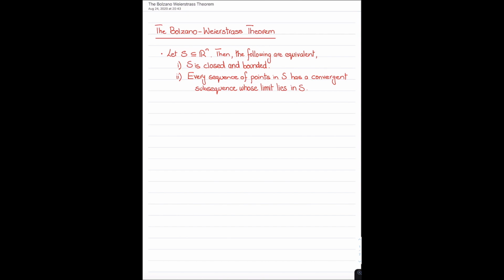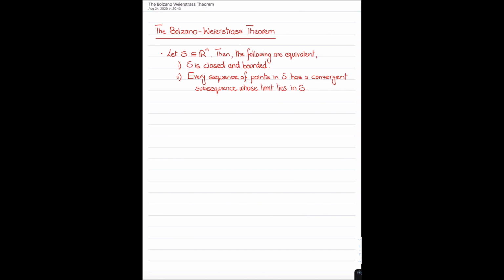The first one was that every bounded sequence in R to the power of n has a convergent subsequence, and the second one said that a point X lies in the closure of a set S if and only if there exists a sequence in the set S which converges to X. So those are the two theorems that I'll be using to prove the Bolzano-Weierstrass theorem.